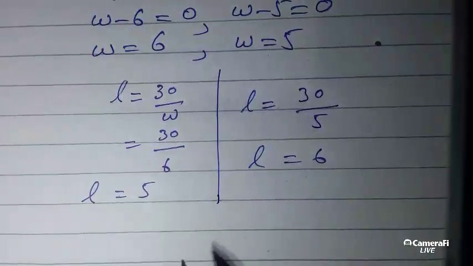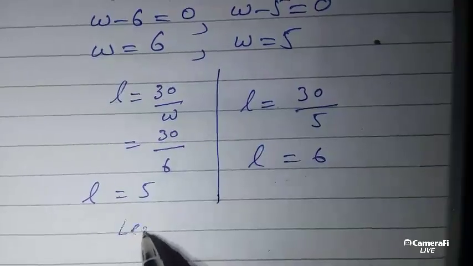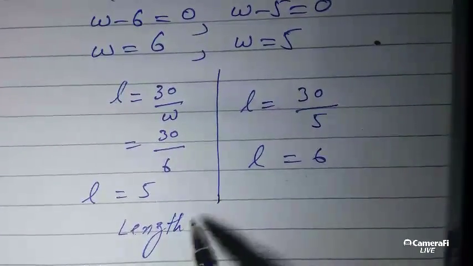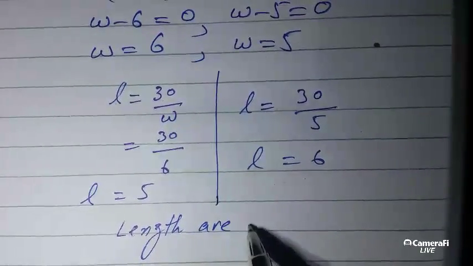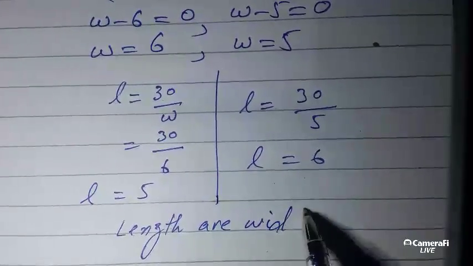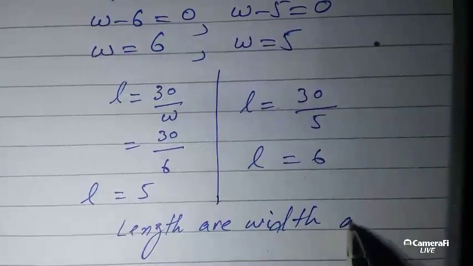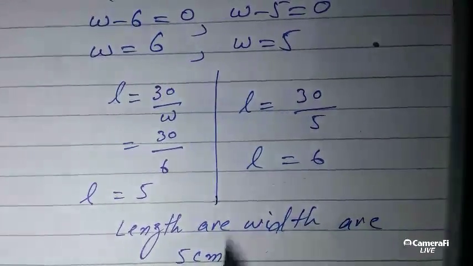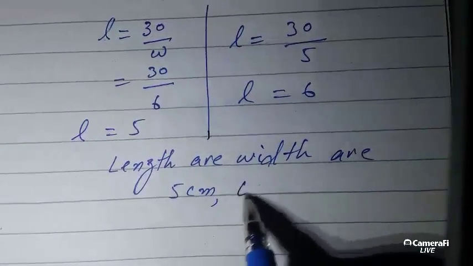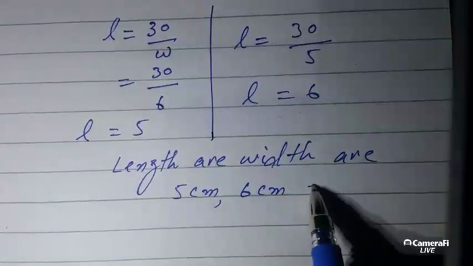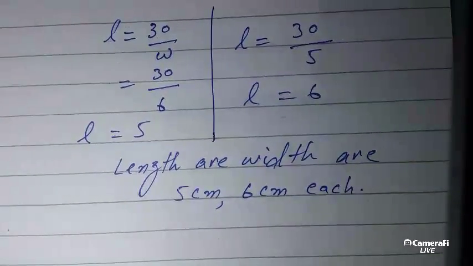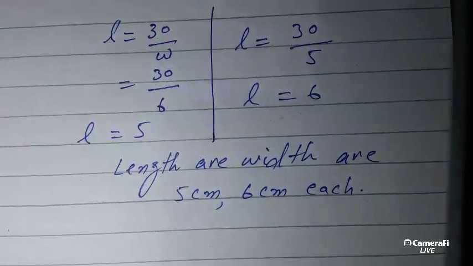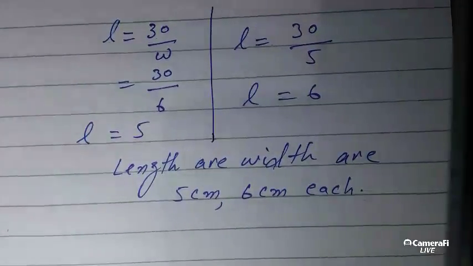So length and width are 5 centimeter and 6 centimeter each. So this is the question for you.